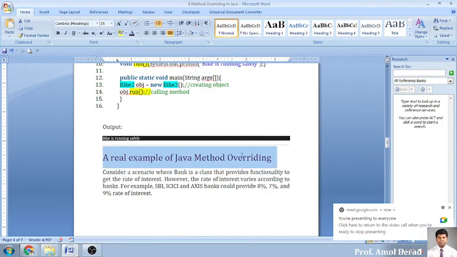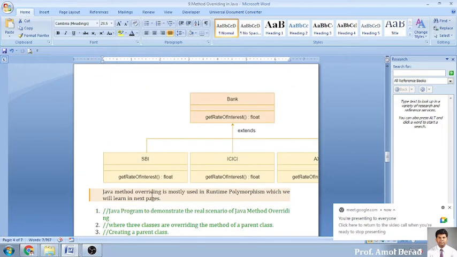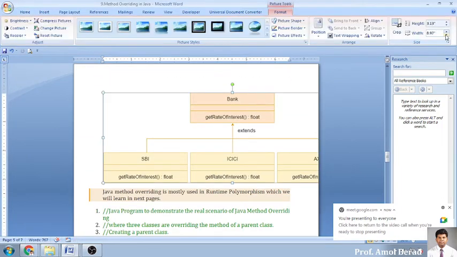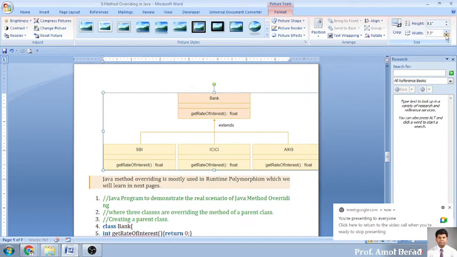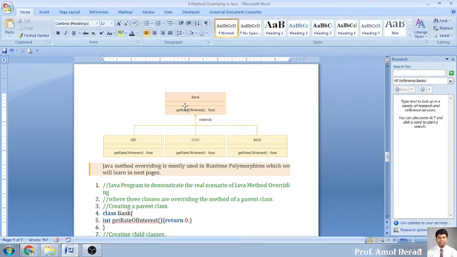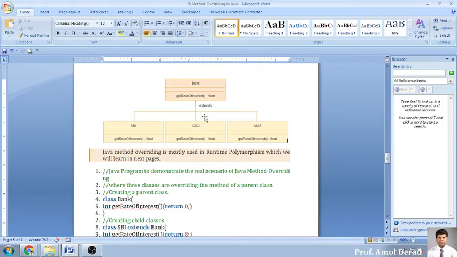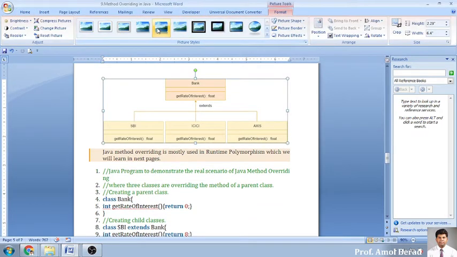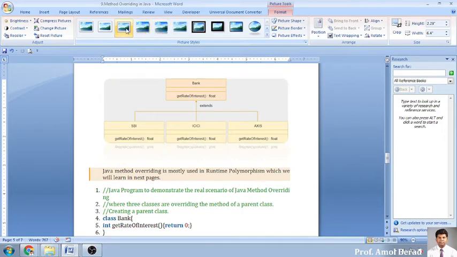Okay, so the real example of overriding is very simple. You will need to implement this small program now. Same parameters. Now see, we have a bank which has a get rate of interest. This is SBI, this is ICICI, and this is Axis. You see that the overall banking rates will be different. Every bank will be providing a separate rate for home loans and all those things. So we will be implementing this into your application.